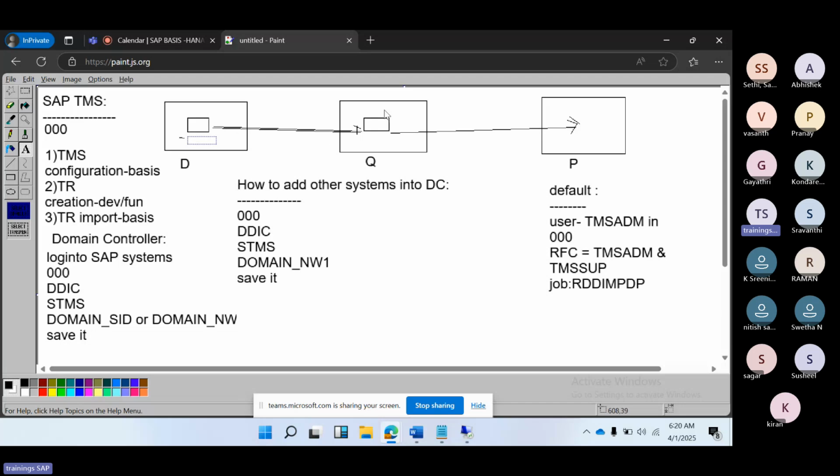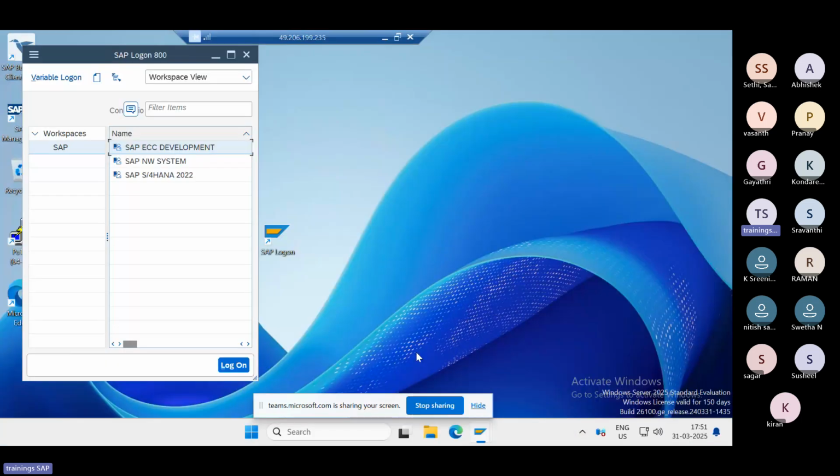Now you made one system the main branch, which means the domain controller. Then how to add other systems, like the development and quality systems? Why do we have to add them? We have to add all the sub branches into the main branch, and only then will the main branch control the other sub branches or systems. So once you execute this,